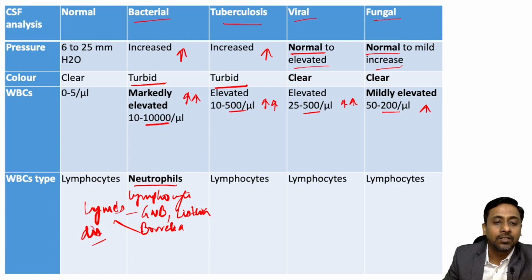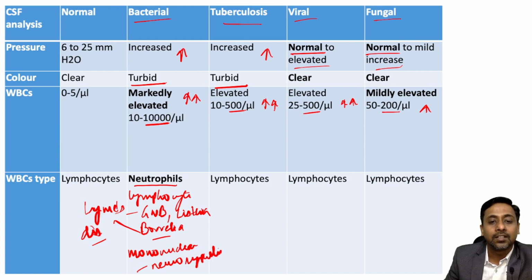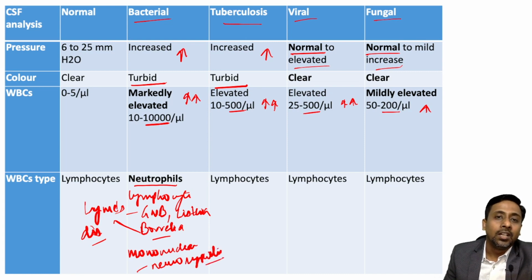And it may be mononuclear in case of neurosyphilis. So it may be lymphocytic in case of gram-negative bacillary meningitis, Listeria monocytogenes meningitis, or Lyme's disease, and mononuclear in case of neurosyphilis.